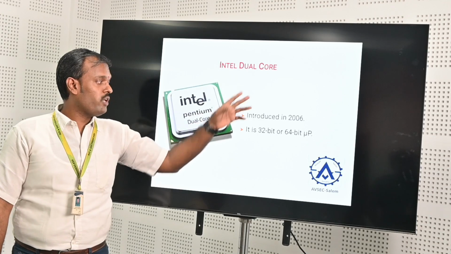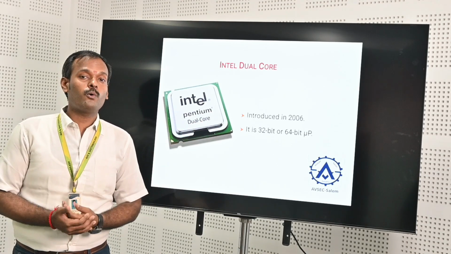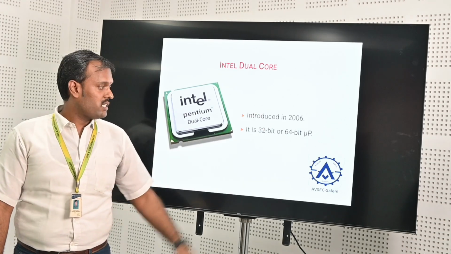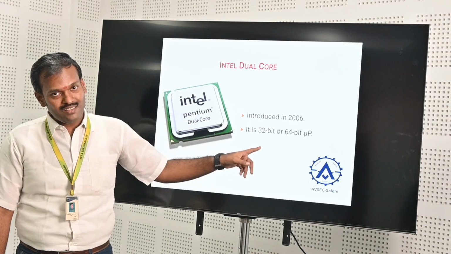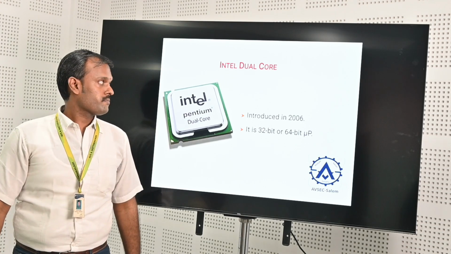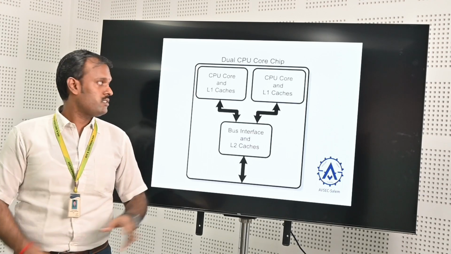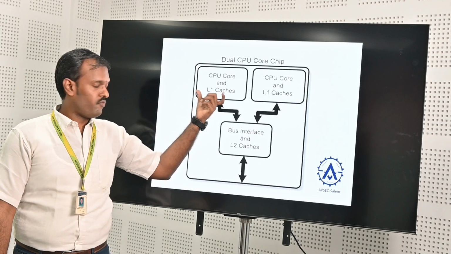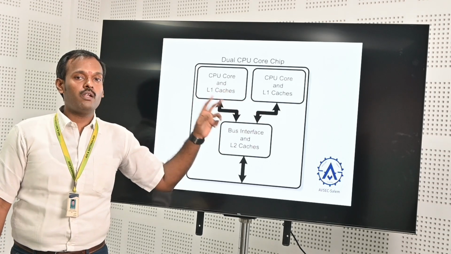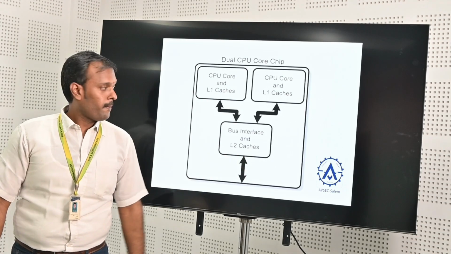And Intel dual core: for the first time in history, a dual core processor was introduced by the Intel company in 2006. It is not only 32-bit, but ranges from 32-bit to 64-bit microprocessors. The figure shows the first dual core machine: the first CPU and then the second CPU. So there are two core chips joined together with a common bus interface unit.